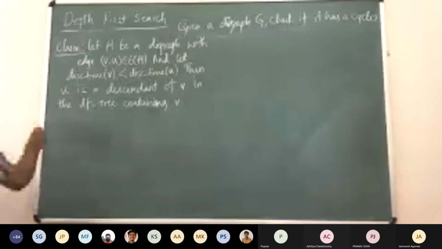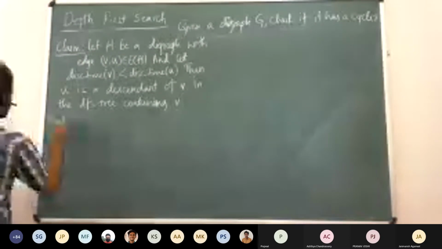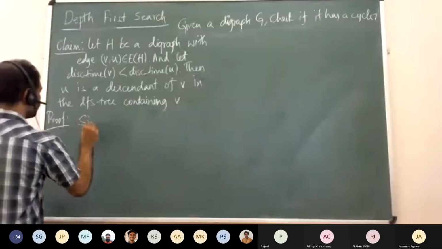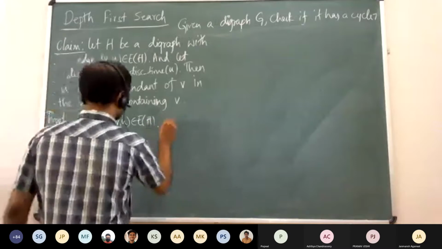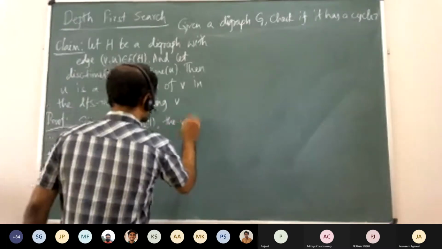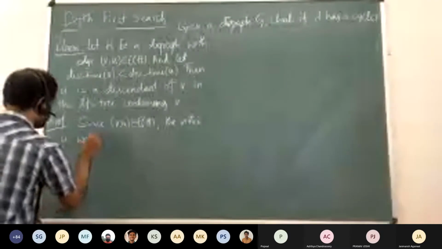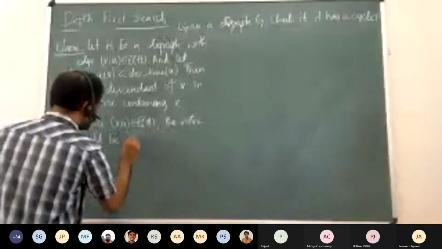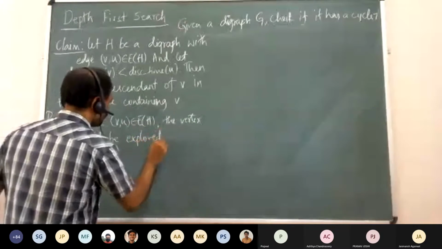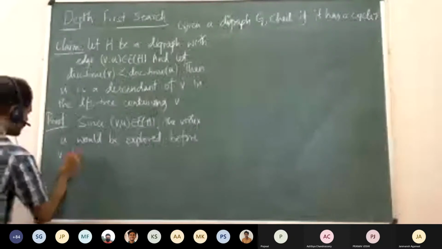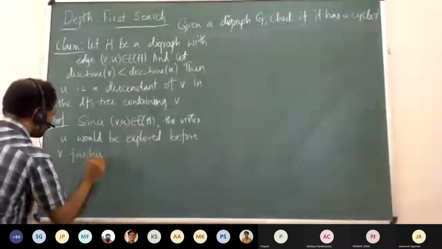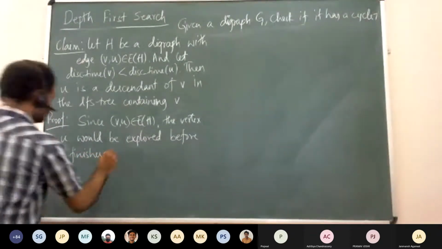So let me write: since VU belongs to the edge set of H, the vertex U would be explored before V finishes.